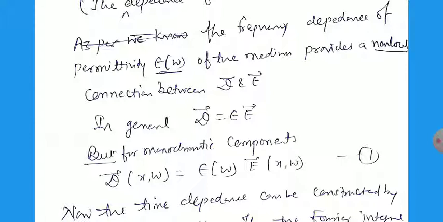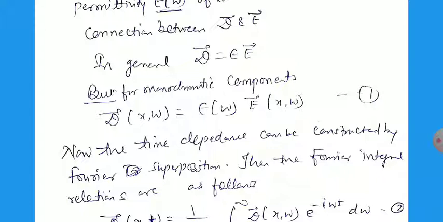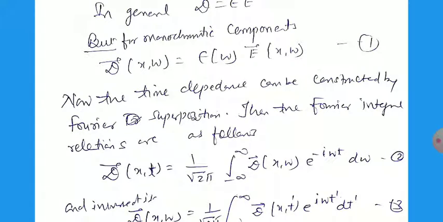Now this time dependence can be constructed by the Fourier superposition. Then the Fourier integral relations are as follows.